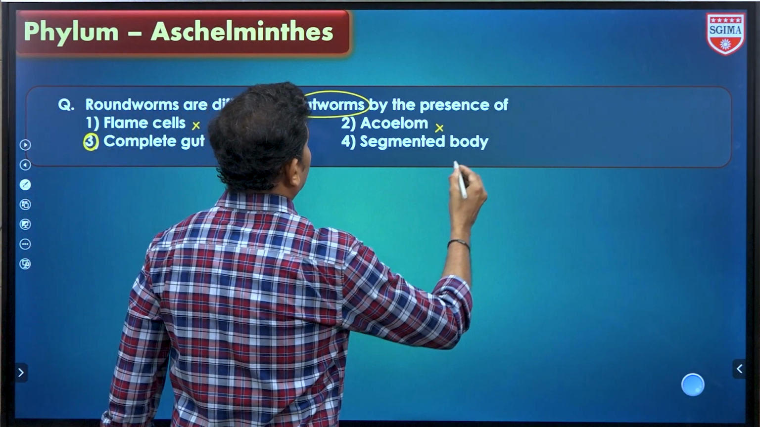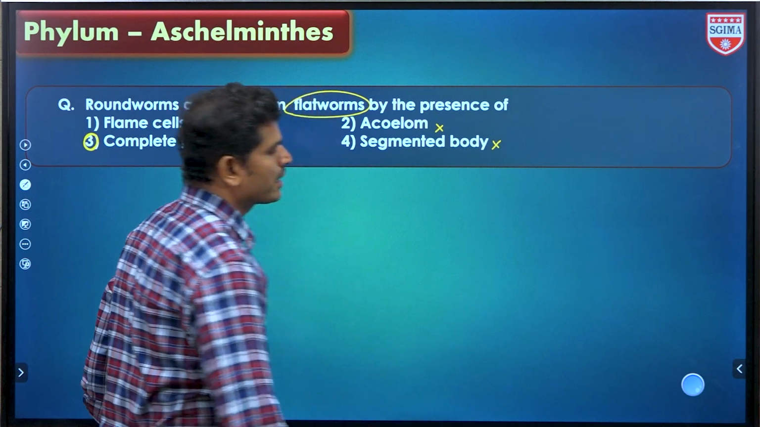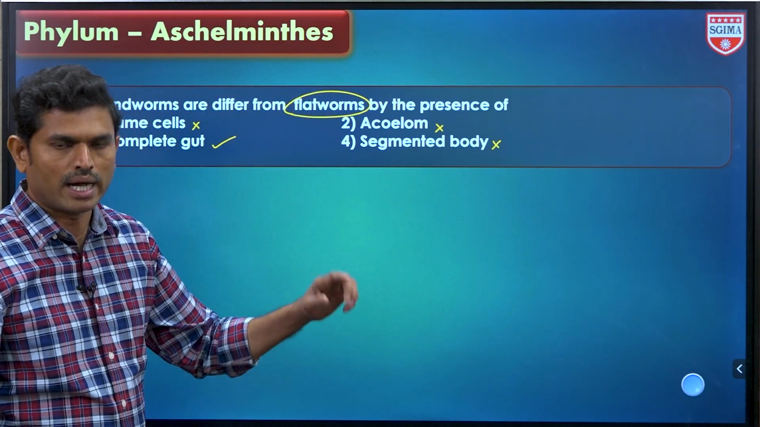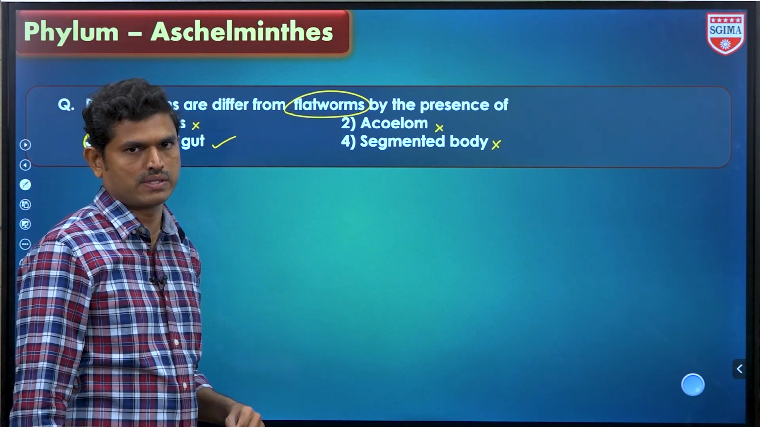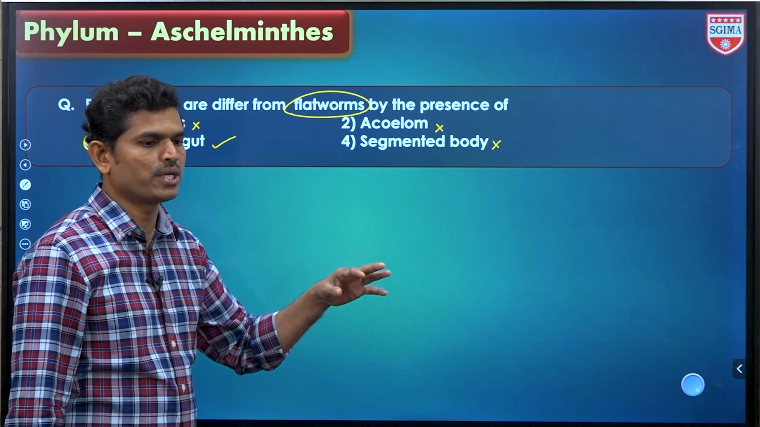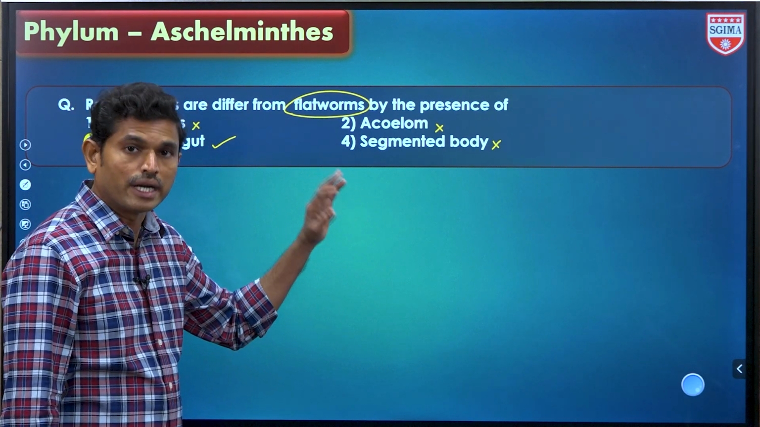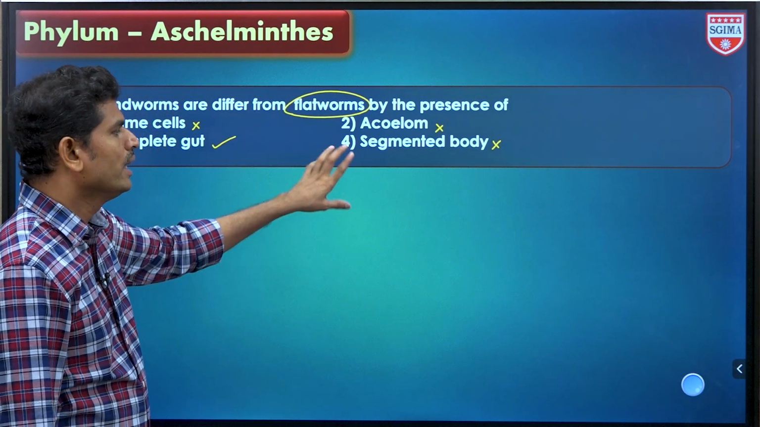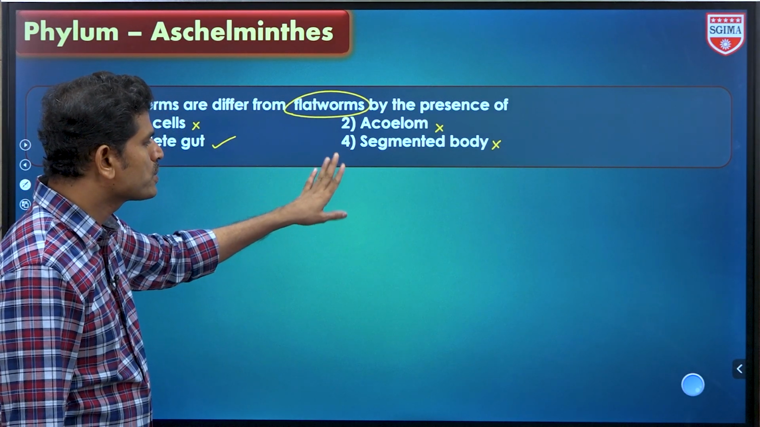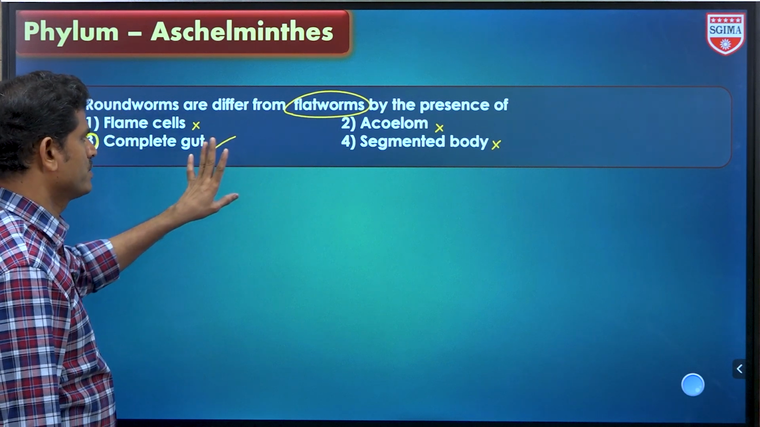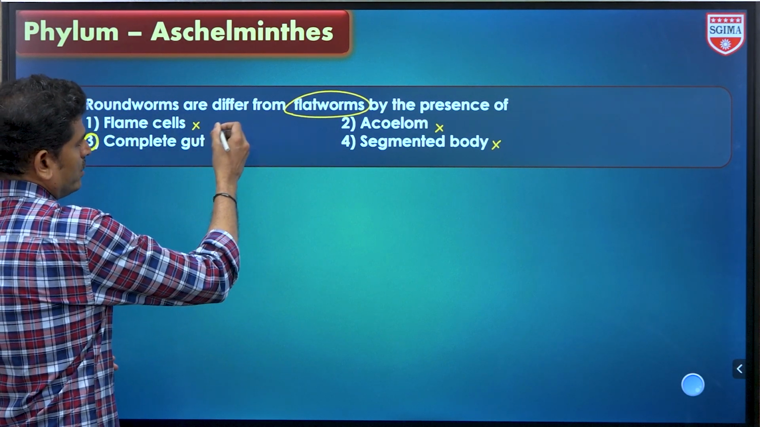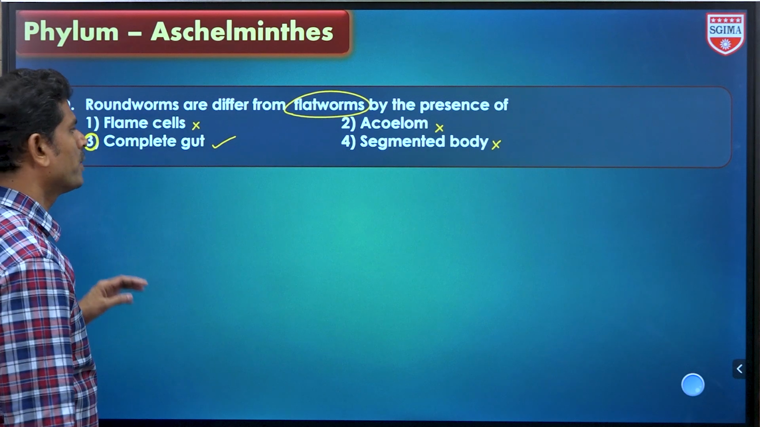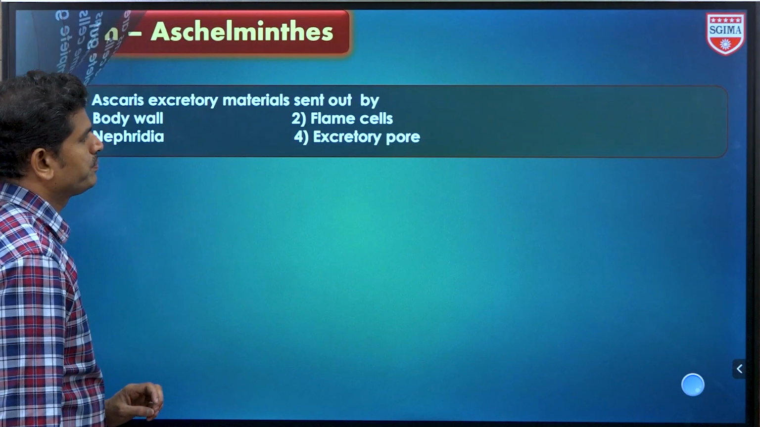And segmented body, either segmented body नहीं, original segmentation is observed in Annelida, Arthropoda and even chordates also. Okay, but pseudo segmentation we can observe, that in Nematoda में नहीं होते, that is in Platyhelminthes में होते. Either segmentation or pseudo segmentation is not observed. So this is a different character from the flatworms. Okay, complete gut. Next question.